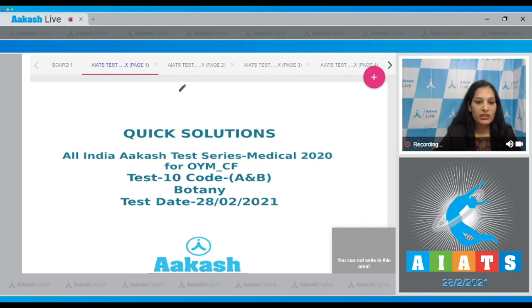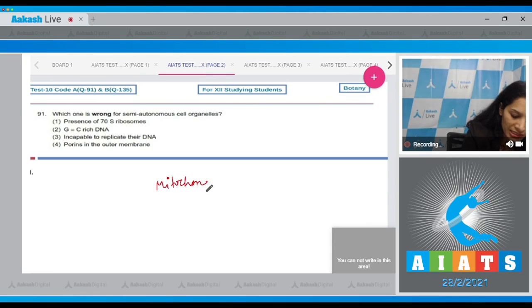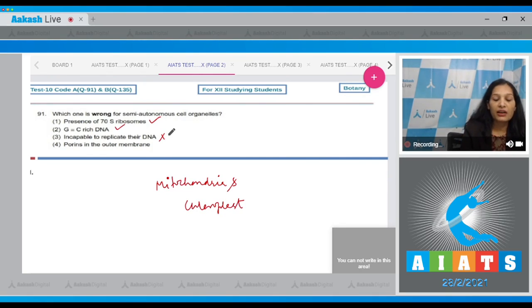The very first question in the botany section is question number 91, which says, which one is wrong for semi-autonomous cell organelles? The semi-autonomous cell organelles are the mitochondria and the chloroplast. They have 70S ribosomes, true. GC rich DNA, true. Incapable to replicate their own DNA, no, they are capable of replicating their own DNA.